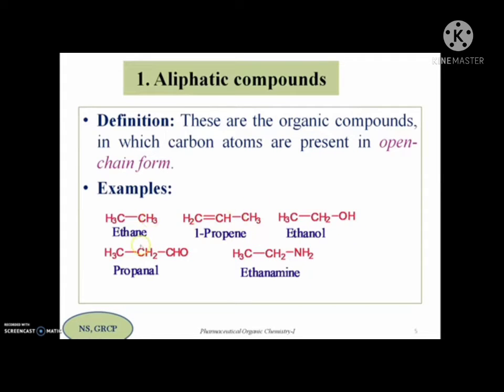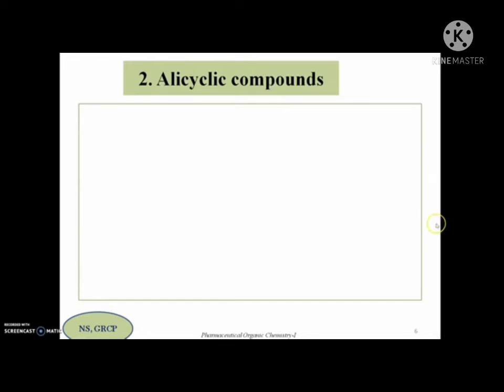In all these examples you can see carbon is present in open chain form. So that is why all these are examples of aliphatic compounds. Now if you once again observe the first 2 molecules, they are made up of only carbon and hydrogen in both examples. So they are also known as hydrocarbons, that is, organic compounds made up of only carbon and hydrogen are known as hydrocarbons. So this is about aliphatic compounds.